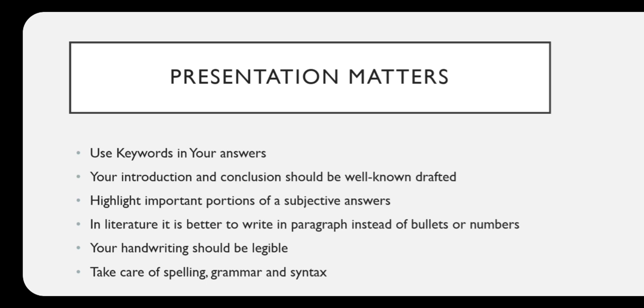Your handwriting should be legible, your notebook should be presentable, and take care of spelling, grammar and syntax, because these things matter. If you write in a very incoherent way, with a lot of spelling mistakes or grammatical errors, the meaning that you are trying to convey is not conveyed to the teacher. So you have to be very accurate when you're writing your answer.